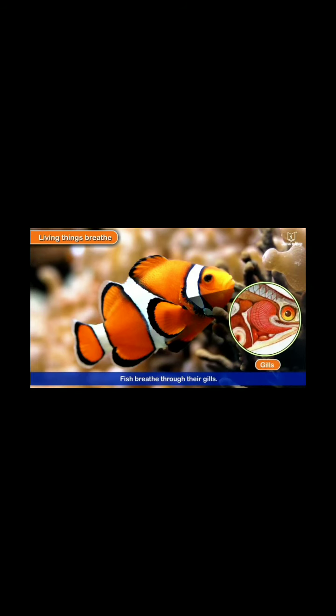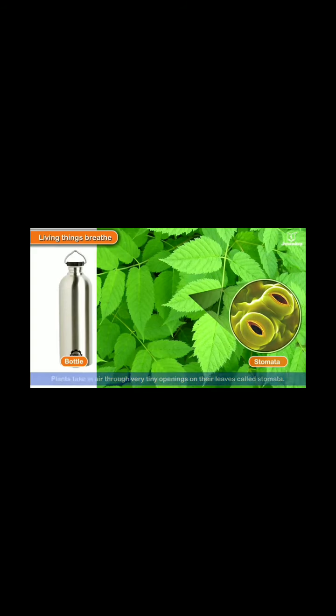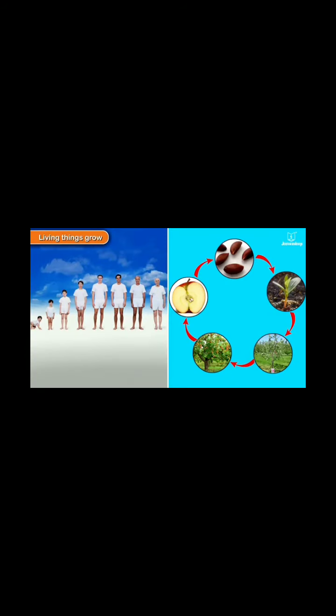Fish breathe through their gills. Plants take in air through very tiny openings in their leaves called stomata. Bottle, chair, clothes, non-living things do not breathe.